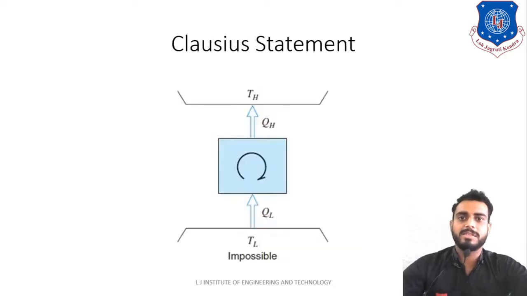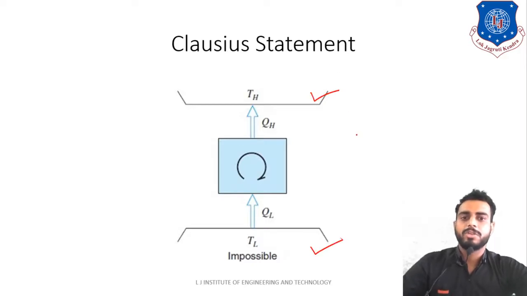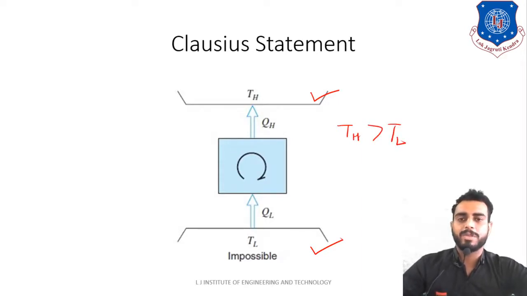So very first is Clausius statement. As you can see in this diagram, two reservoirs are shown over here. The first one is hot reservoir and this is cold reservoir. So hot reservoir temperature is denoted by TH, and remember students, TH is greater than TL, right? Now let us understand this phenomena. So what is Clausius statement? It is impossible for a device operating in a cycle to transfer heat from low body temperature to high body temperature without any work done.